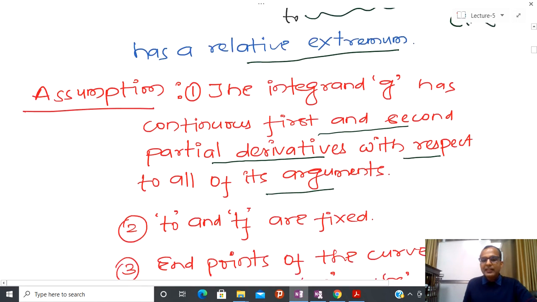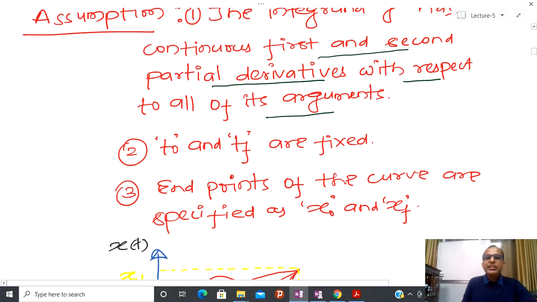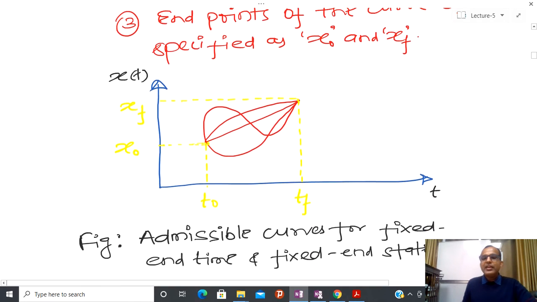And after that, we are assuming that t0 and tf are fixed and the end points of the curve are specified as x0 and xf. So this is the simplest problem, where I know the end time, so t0 and tf I know, and I also know the end values of this particular trajectory or state, x0 and xf.